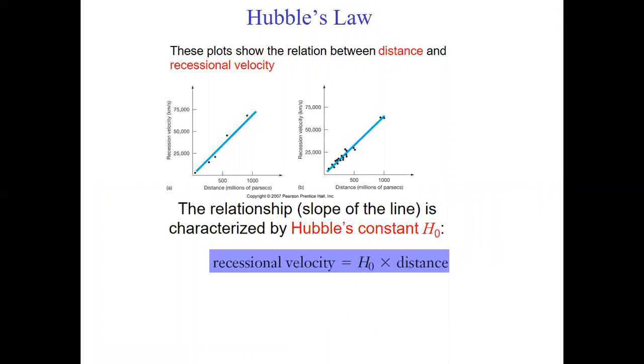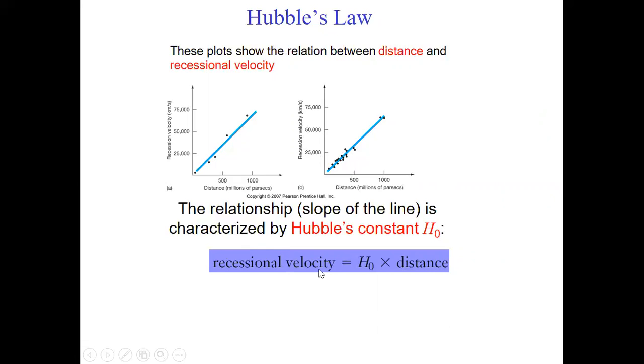In Hubble's law, he plotted the recession velocity of these galaxies against distance in millions of parsecs. Here's another graph of recession velocity in kilometers per second and the distance. This plot shows the relationship between distance and recession velocity, and as you see, it has a linear relationship.